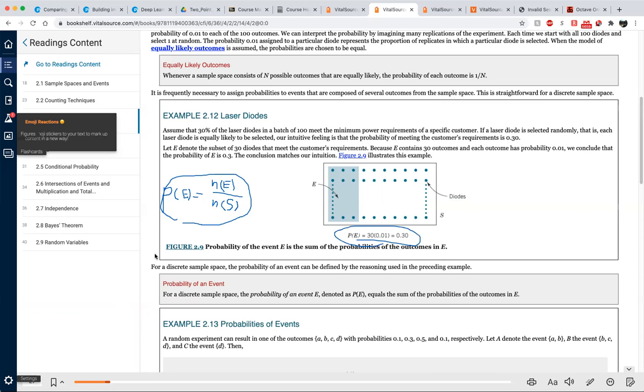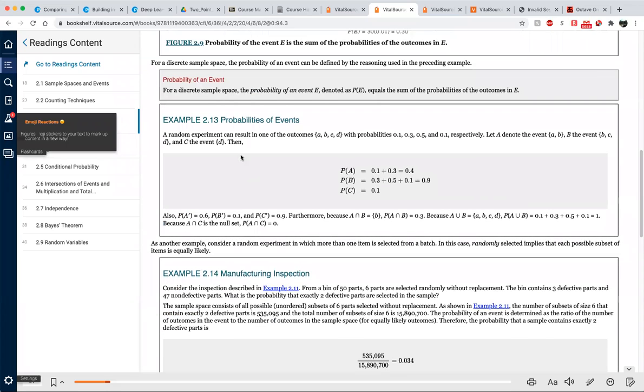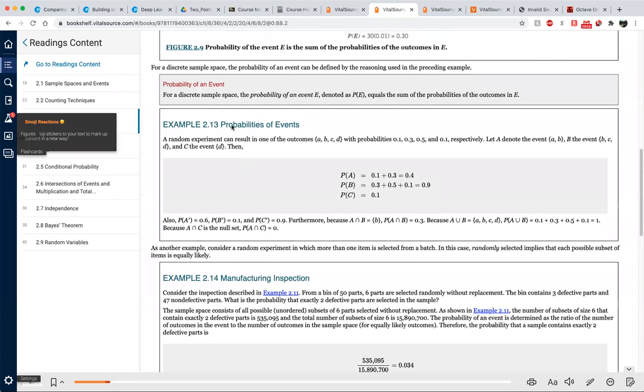Okay, so now the next one. The second axiom. By the way, what is an axiom? An axiom is a big assumption that we just posit.